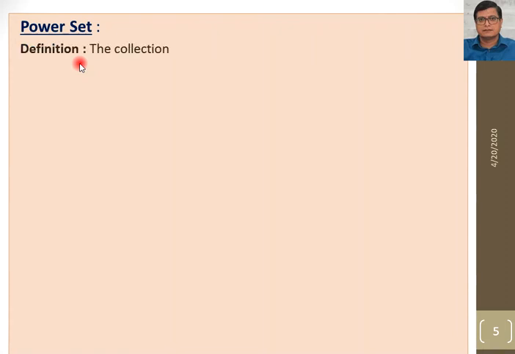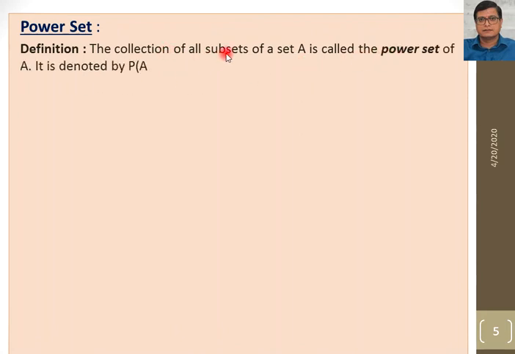Now what is the power set here? The collection of all subsets of a set A is called the power set of A. It means we have made all the subsets, and the collection of all those subsets is known as the power set. It is denoted by P of A, and we say P of A is the power set of A. In P of A, every element is a set, because the power set is the collection of subsets, so the elements of that power set are sets also.